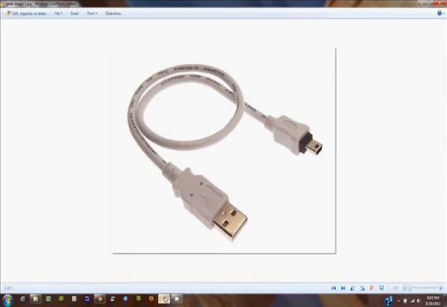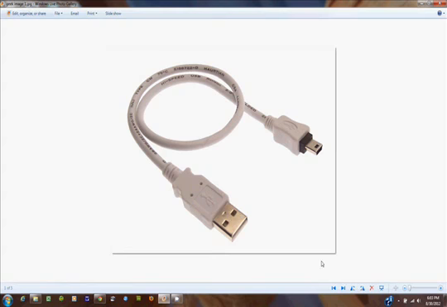Your camera should have come with some sort of a data cable like this. One end plugs into the camera itself, the other into a USB port on your PC or your laptop. You then turn on the camera and it should find the hardware and then open a dialog box that allows you to examine the pictures that are on the camera.